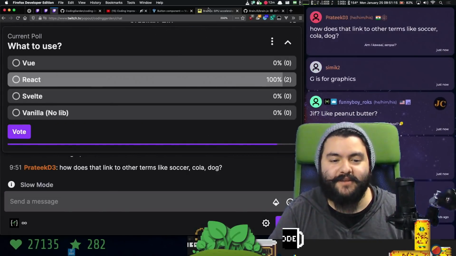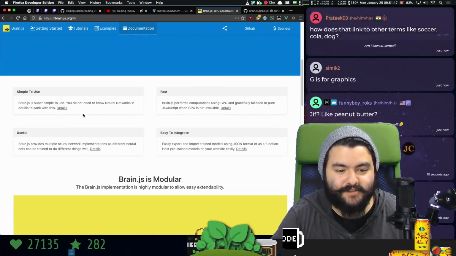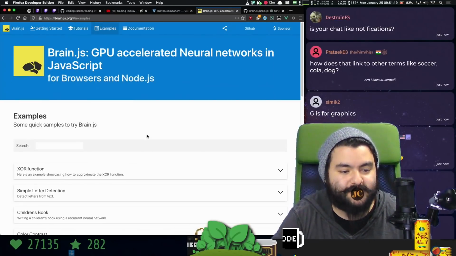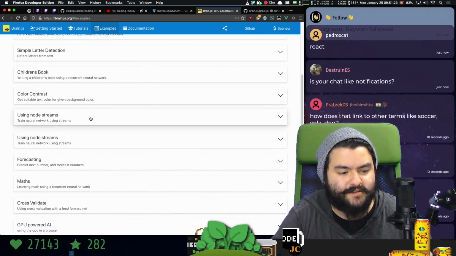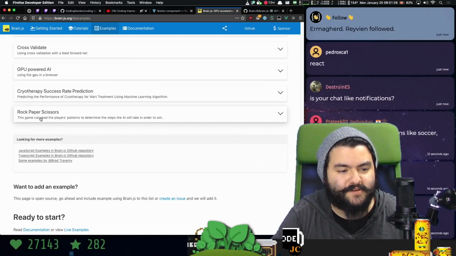And while you're voting, I'm going to look at Brain.js. Okay, it's simple to use. Let's look at the examples. An XOR function, simple letter detection. Can I do anything with images? Rock, paper, scissors?